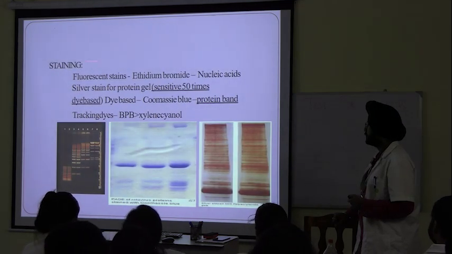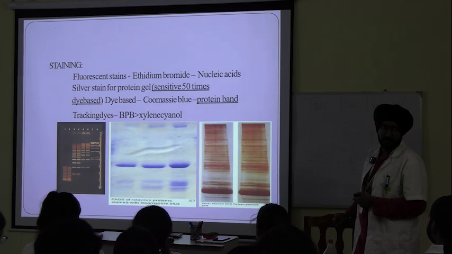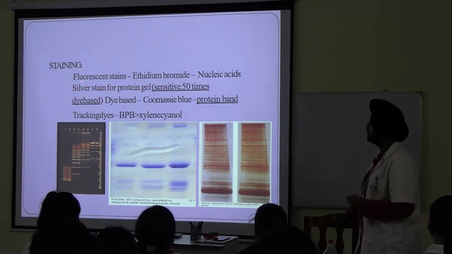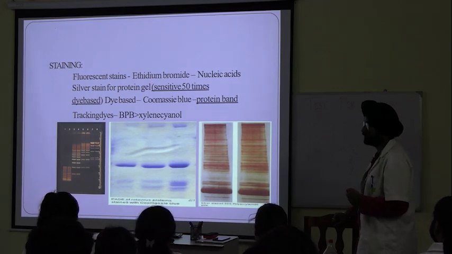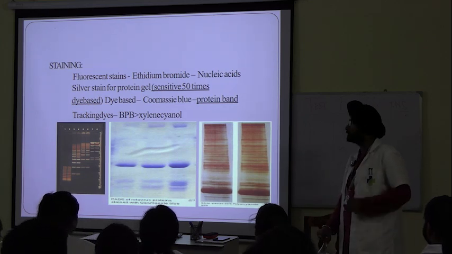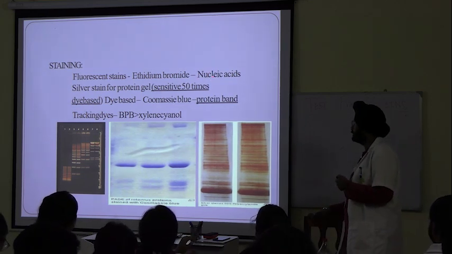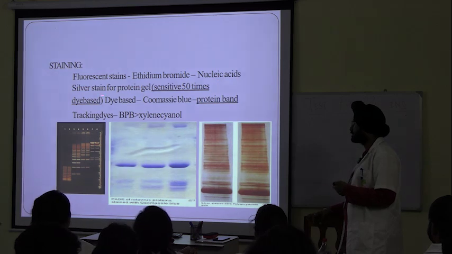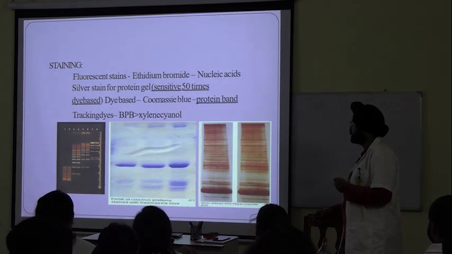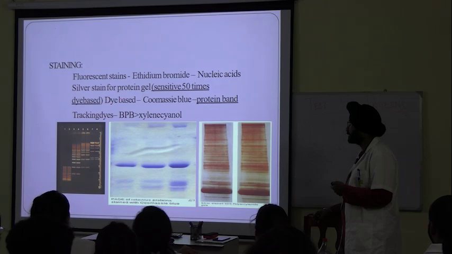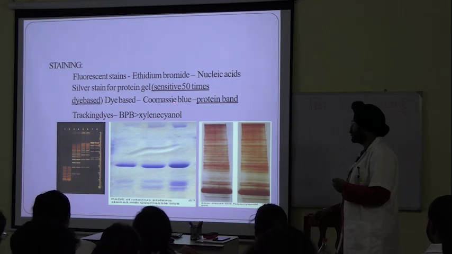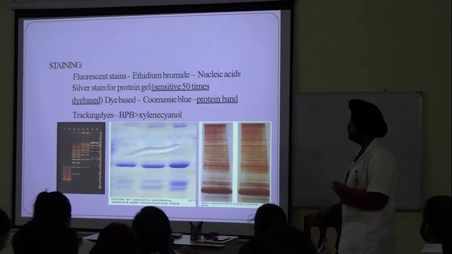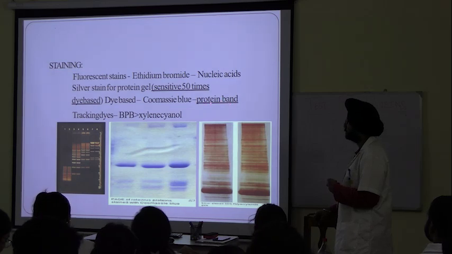See, staining. I have told you the staining. What are the stains used? Fluorescent stains, ethidium bromide for nucleic acids. Silver stain for protein gel, sensitive 50 times. Dye base is Coomassie blue for protein bands.